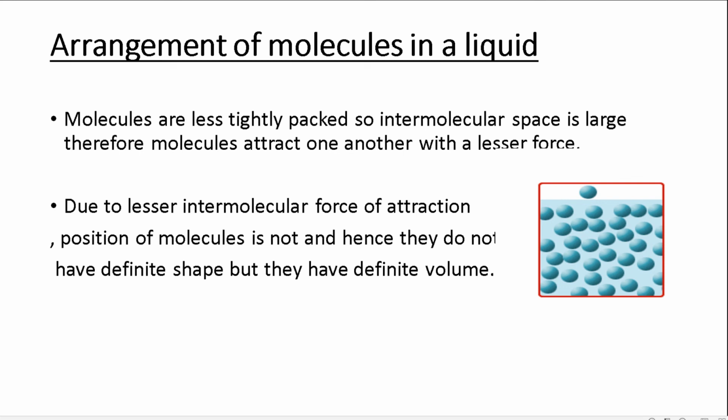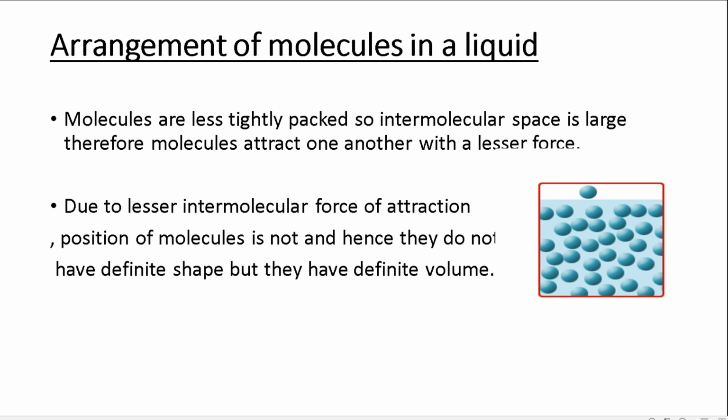And because of this lesser force, the shape of liquid is not fixed, and they take the shape of the container in which it is kept. But note that the intermolecular space is not very large. That's why the volume of liquid is fixed, or we can say the number of molecules is not changing, it is fixed, so the volume of liquid is definite.